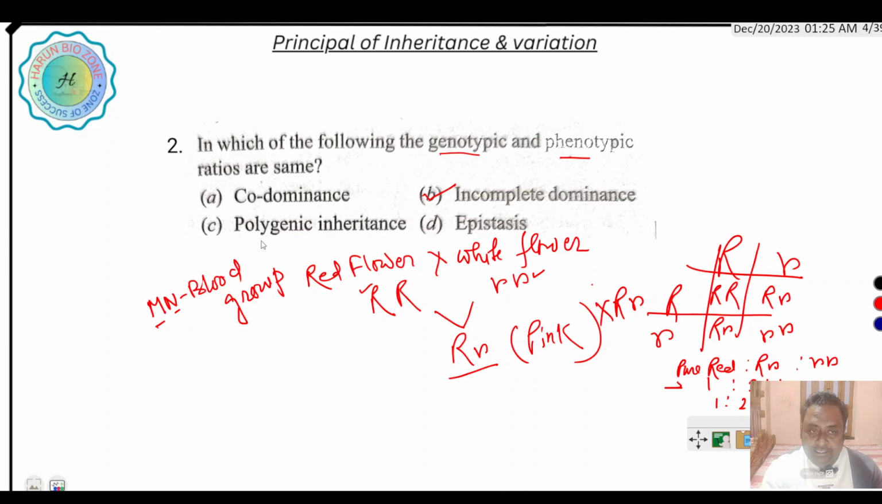Polygenic inheritance: poly means many and genic means gene. When many genes express a single character, like human height, it is an example of polygenic inheritance.